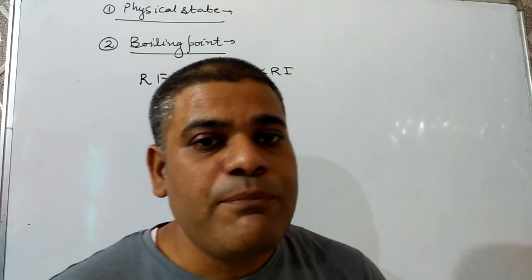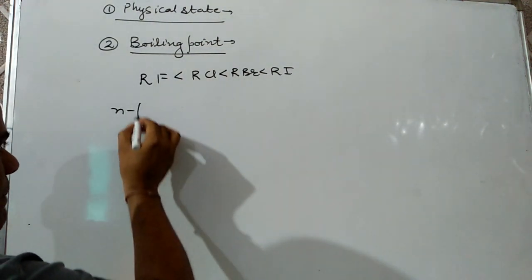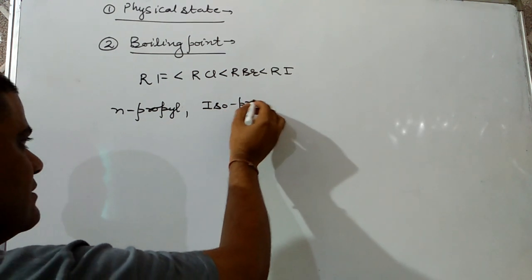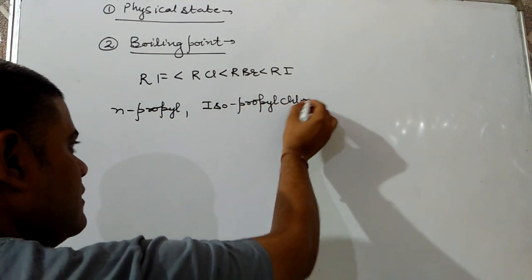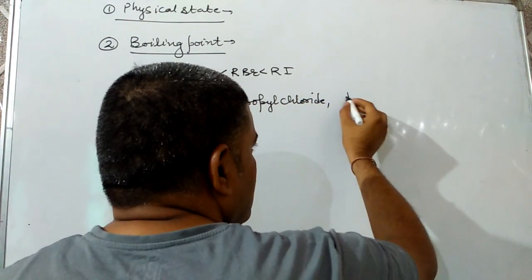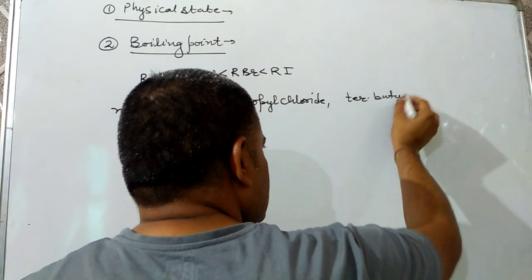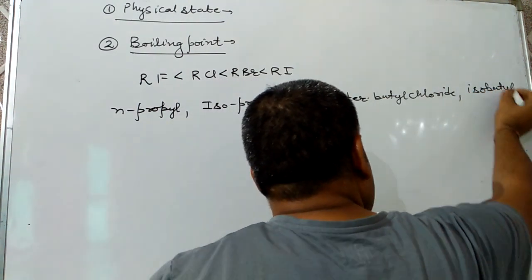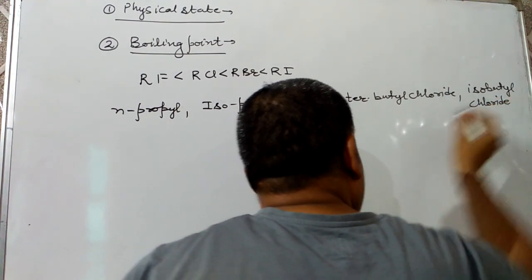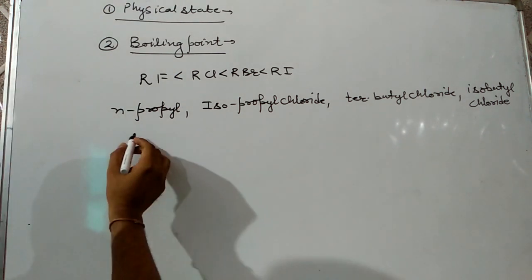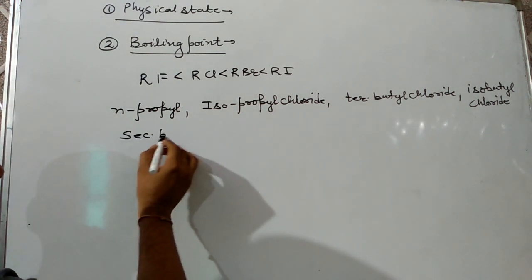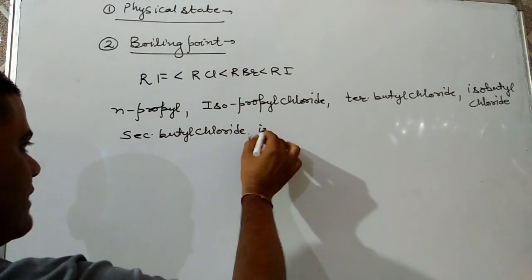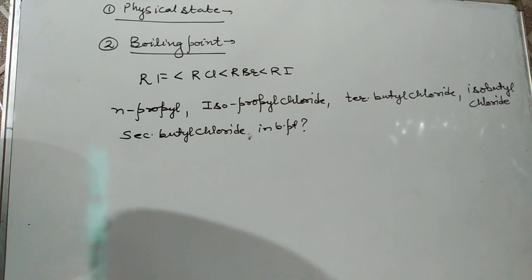Now a question may come, that is a very important question. Arrange normal propyl chloride, isopropyl chloride, tertiary butyl chloride, isobutyl chloride, then secondary butyl chloride, in increasing order of boiling point. That is a very important question.